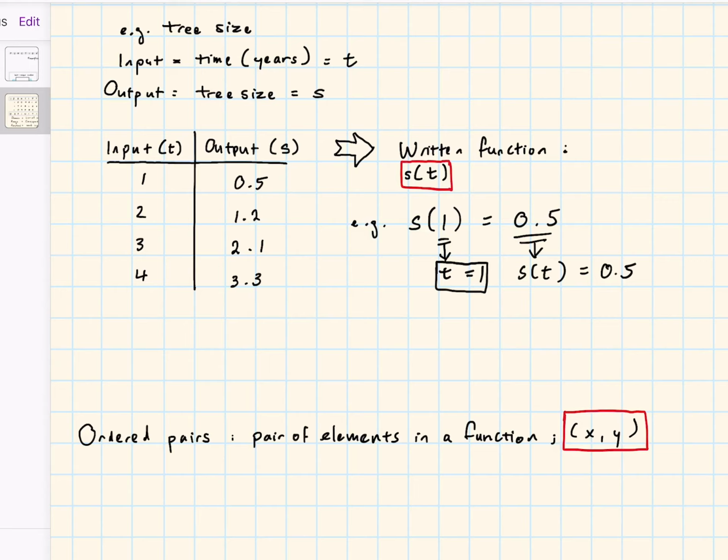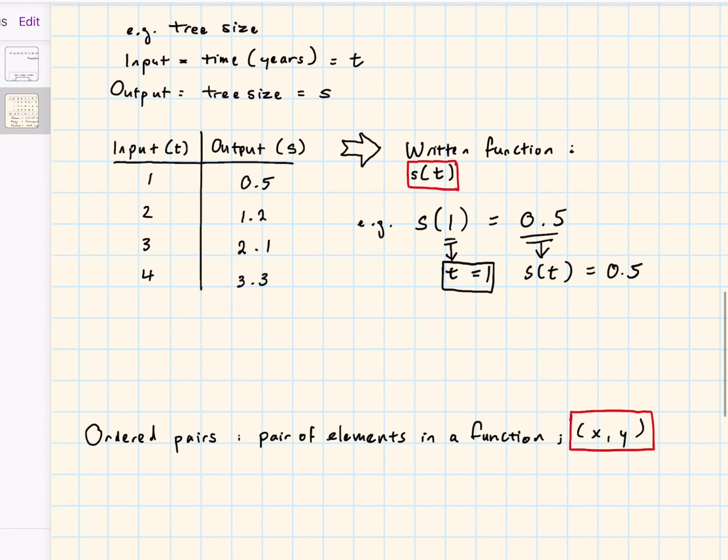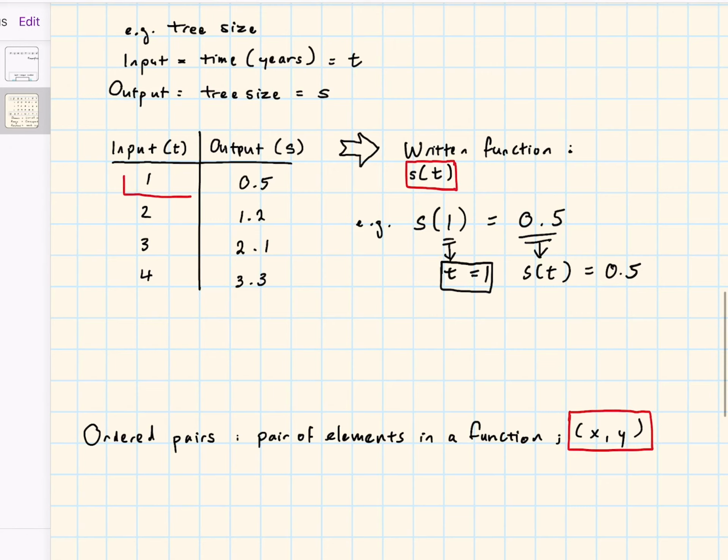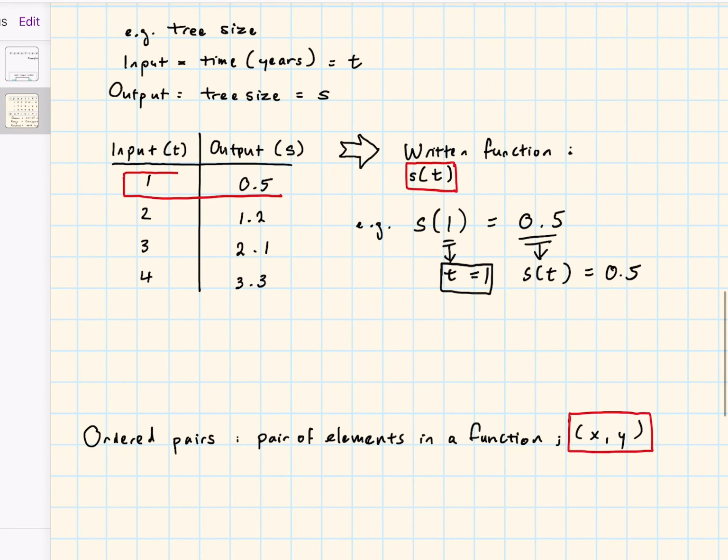To make this make more sense, let's go back to the tree size table example. An ordered pair here is just basically your input and its corresponding output. So for example, one ordered pair I have here I can make from this 1 and 0.5.